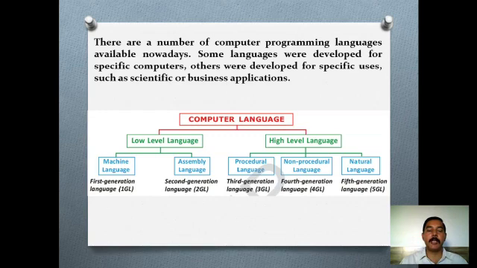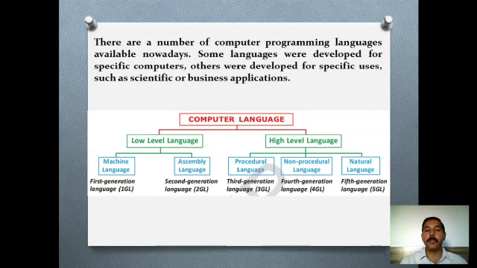Computer languages are basically classified into two categories, low level languages and high level languages. If we talk about low level languages, again it is machine language and assembly language. Machine language was used in the first generation computers, that's why it is called 1GL, first generation language. Assembly language was used in second generation computers, that's why it is called 2GL or second generation language.